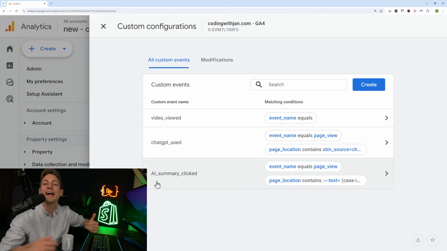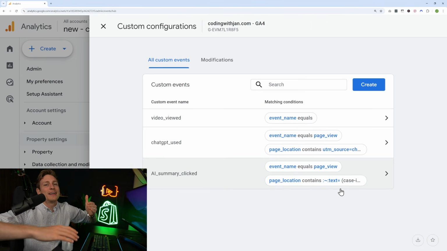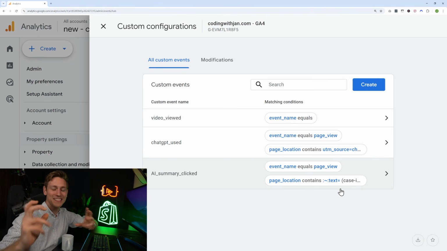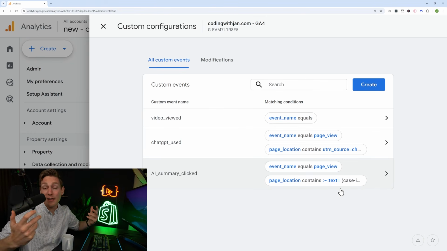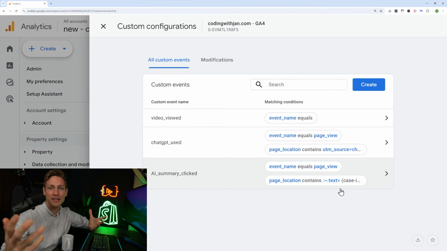And as I said, I know AI summary is not perfect, like estimating that just based on highlighted text in the URL. But don't hate on me too much. I think it's the best we have right now, at least to my awareness. If you know something better, comment down below. And it gives you at least a rough idea how much traffic is coming through AI summary.